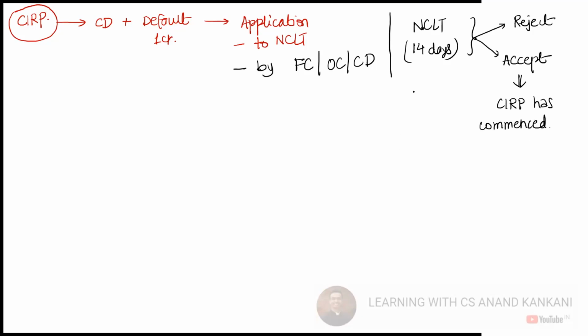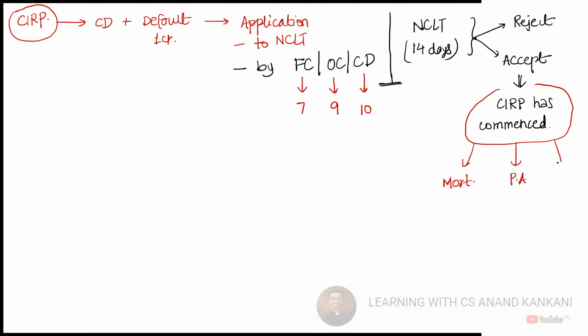All right. Now further, the application by a financial creditor would be under section 7, by an operational creditor under sections 8 and 9, and by the corporate debtor under section 10. Now, once the CIRP gets commenced, what are the three things that happen? Moratorium, public announcement, and the appointment of the interim resolution professional, IRP.